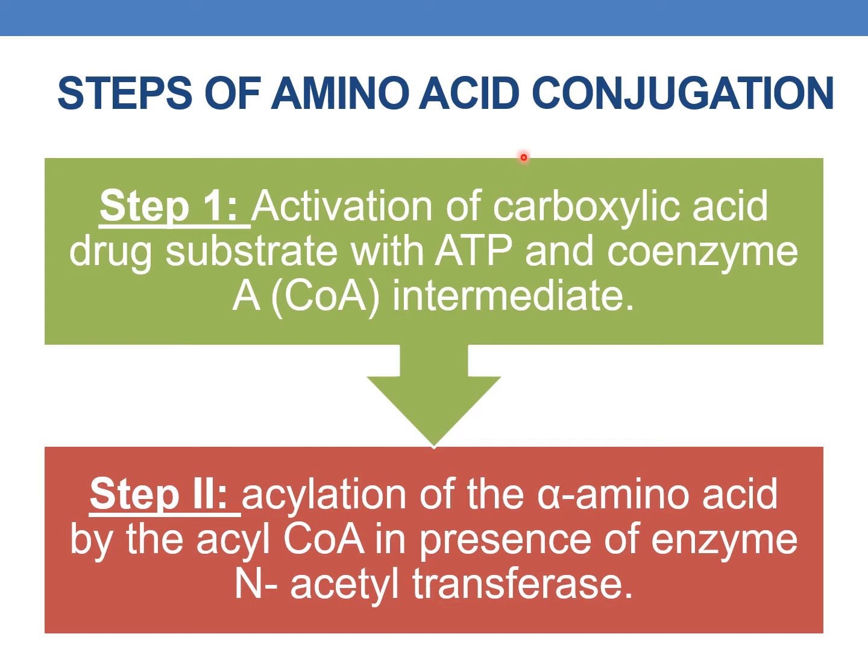The important point here is that the drug substrate is activated, instead of the coenzyme. This is step 1. Step 2 is acylation of the alpha amino acid with the acyl CoA in the presence of the enzyme N-acyl transferase. This is step 2.